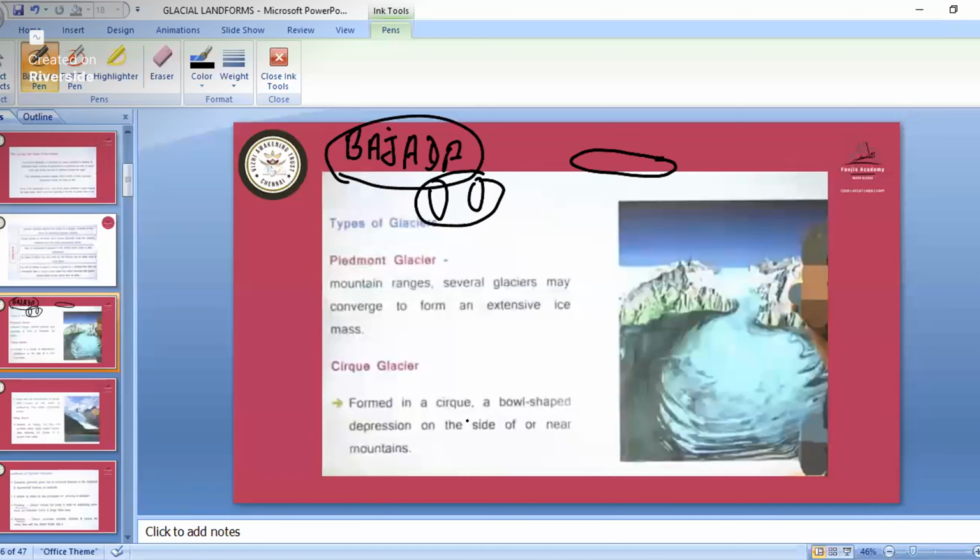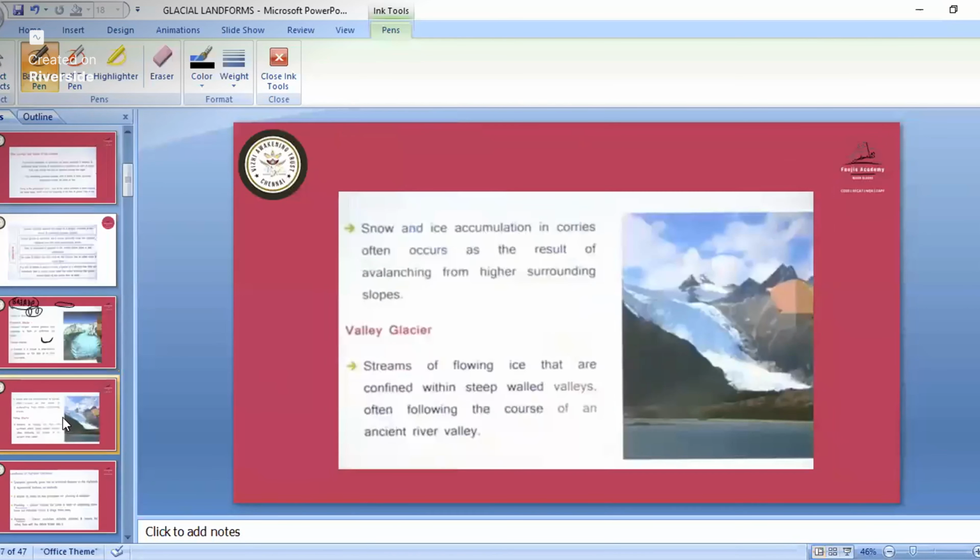Then Cirque Glacier, that is formed in a cirque, a bowl shape. It is like a ball shape. So that depression on the side or near a mountain, that is the Cirque Glacier. So Cirque landforms also we will study.